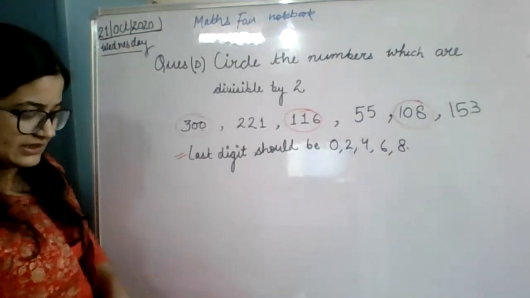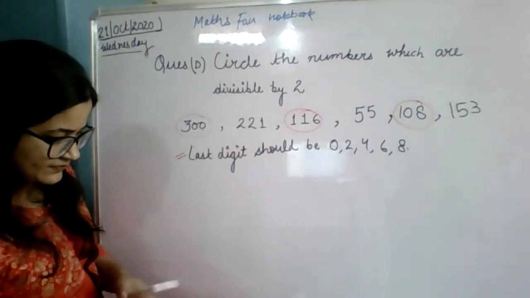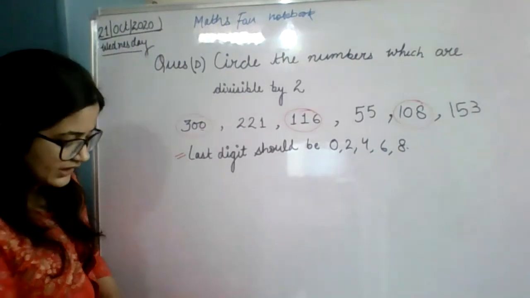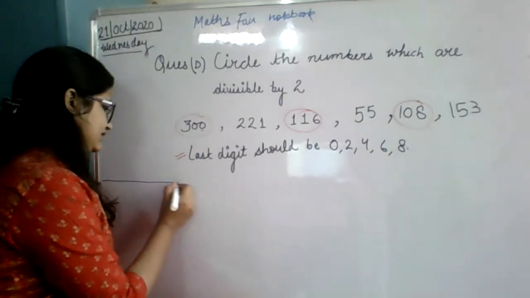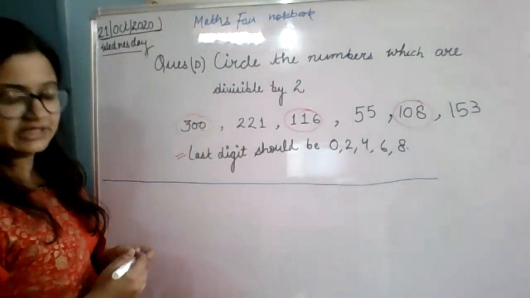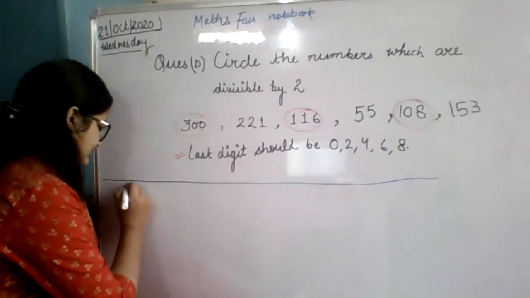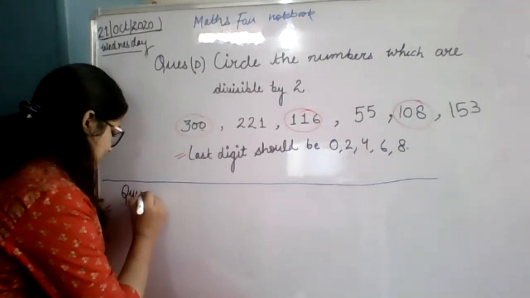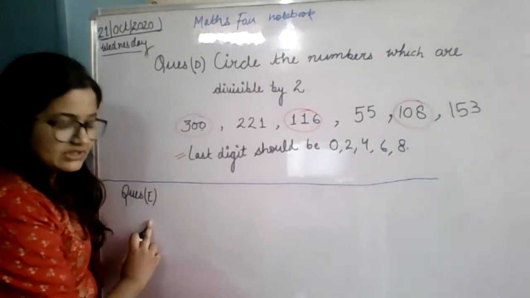Do it everyone quickly. If somebody is still doing, raise your hand. Ma'am, I have done. If you have done, well and good. Leave one line, draw the ending line after this. And after this, write question E.